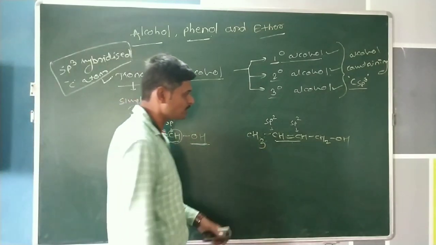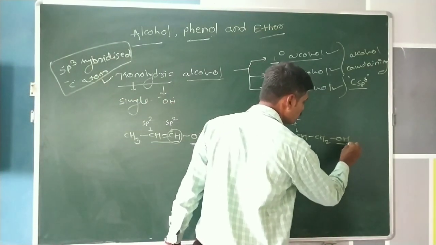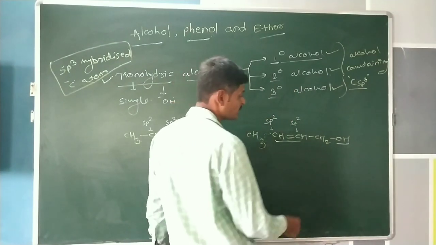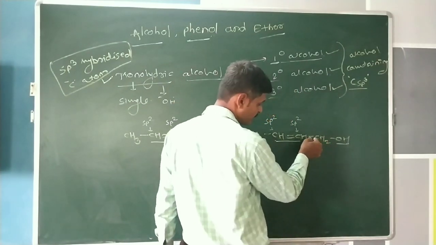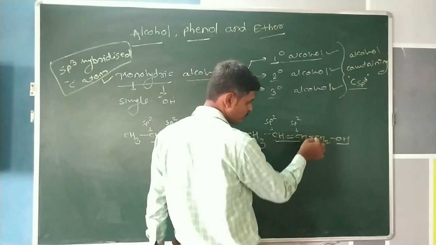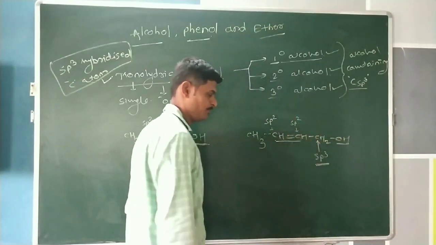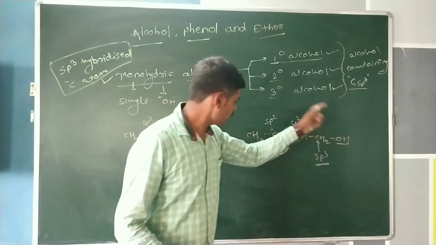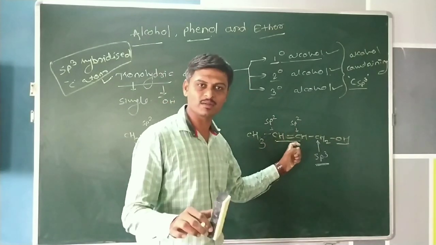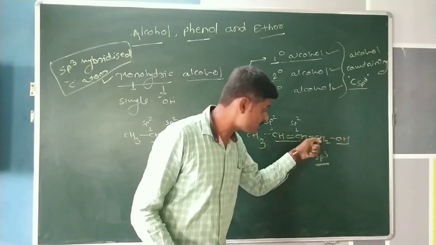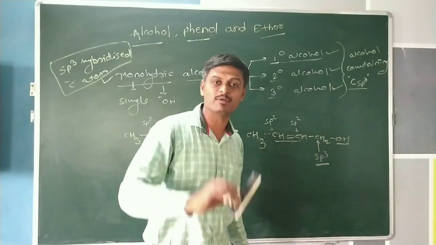In this example, the hydroxyl group is directly attached to the sp2 hybridized carbon. And in the other example, the hydroxy group is attached to a single bonded carbon atom. Therefore, this carbon is an sp3 hybridized carbon atom. This molecule contains two sp2 hybridized carbon atoms, but this hydroxy group is directly attached to the sp3 hybridized carbon atom.